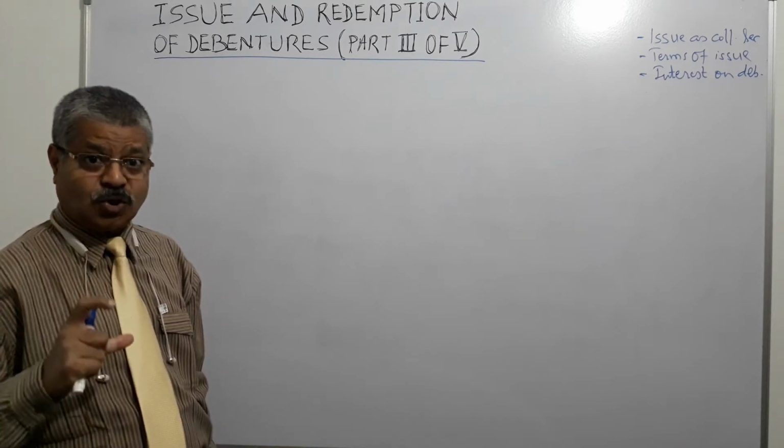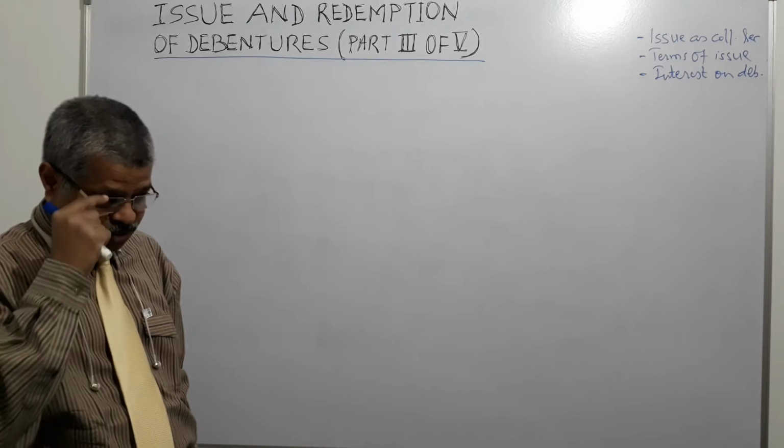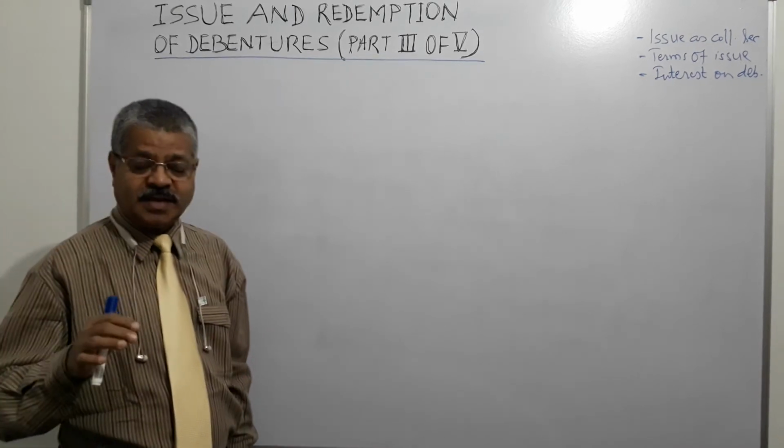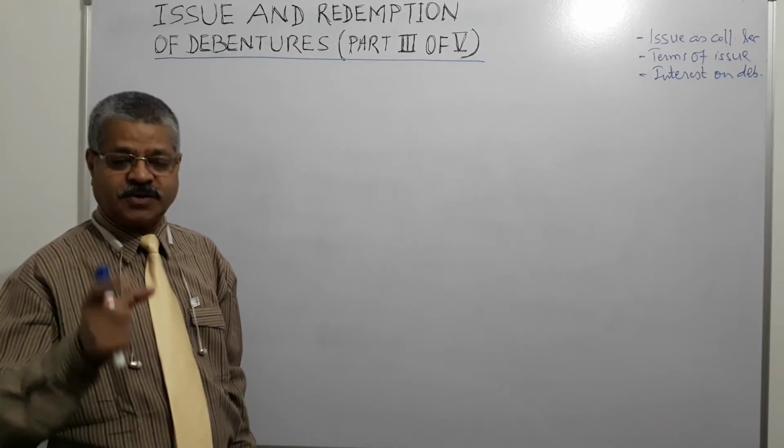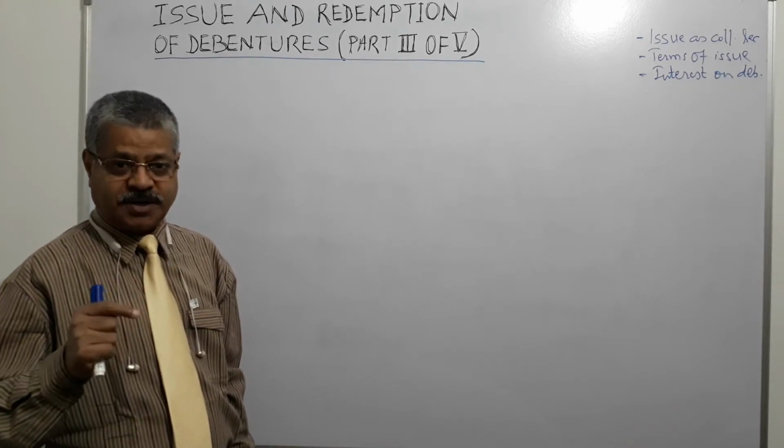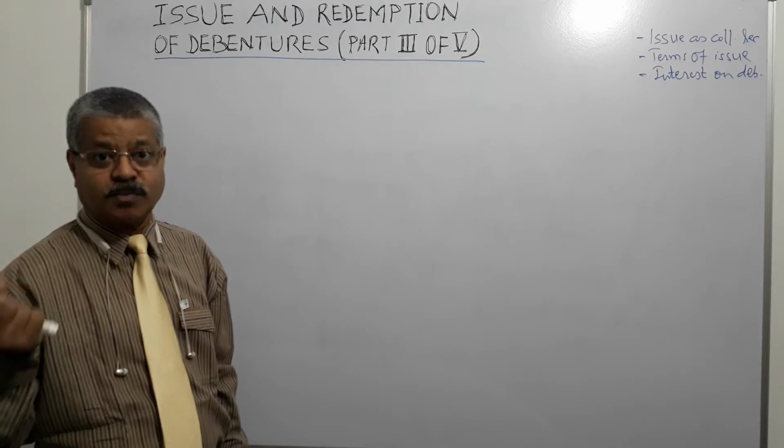The value of the security may fall short. So they may say we want some collateral security also. Collateral security means security other than primary security or over and above primary security.